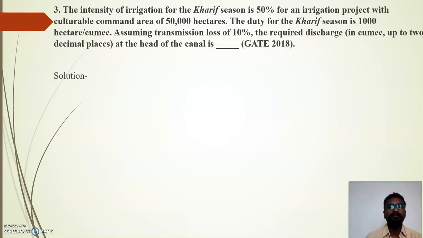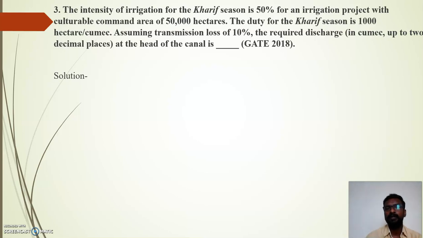So the next problem was asked in GATE 2018. The intensity of irrigation for a Kharif season is 50% of the irrigation project. CCA, that is cultural command area, is 50,000 hectare. Duty is given, which is 1000 hectare per cumec. Transmission losses are also given, which are 10%. And it has been asked to find out the required discharge in cumec at the head of the canal.